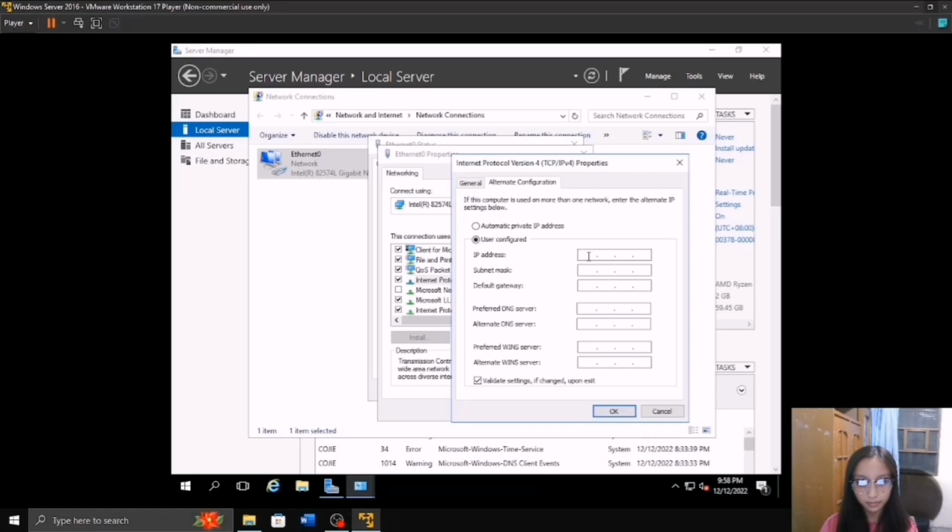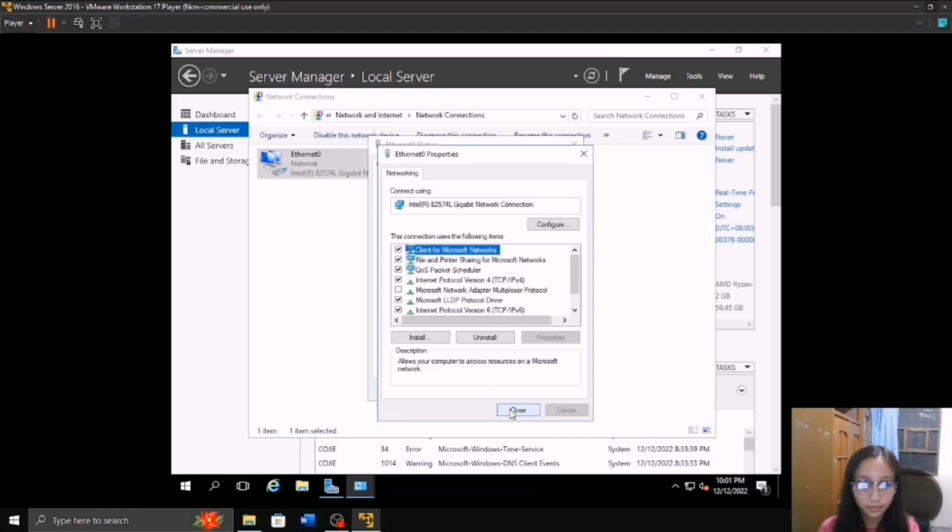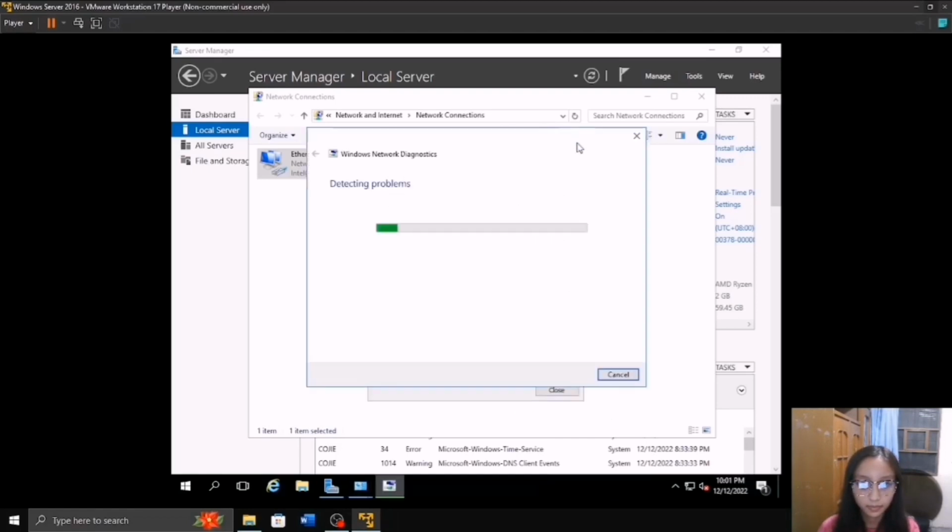Click user configured, and then we can change the IP address, subnet mask, and default gateway. The subnet mask is auto-computed. You can just copy the way I did it. After this step, it is recommended to restart your computer.